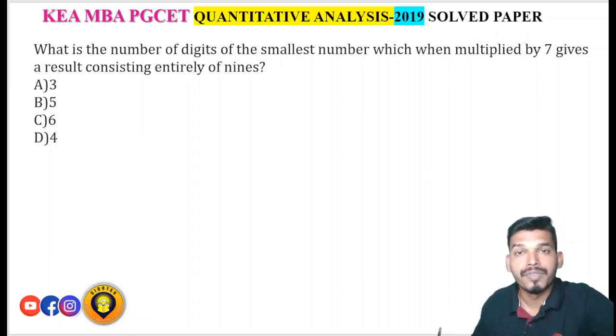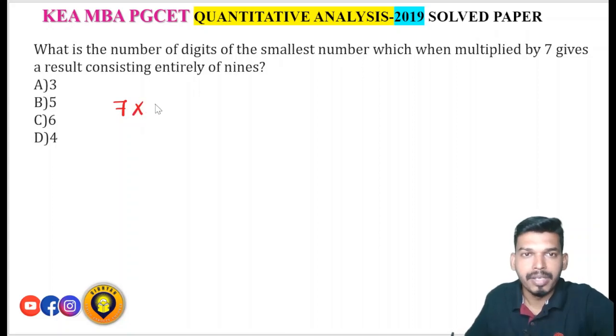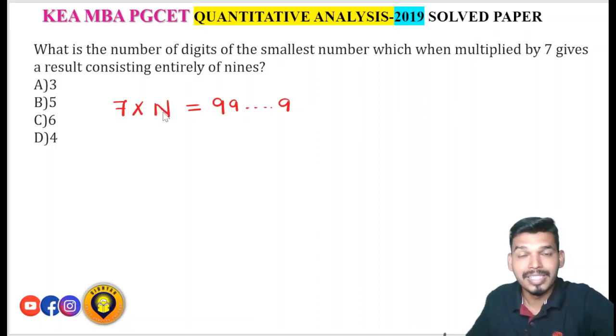What is the number of digits of the smallest number which when multiplied by 7 gives a result consisting entirely of nines? So that means when a number, let's suppose the number is n, is multiplied with 7, the result should be entirely of nines. Now you have to find the number of digits in the smallest number n. For that you should know the value of n here.